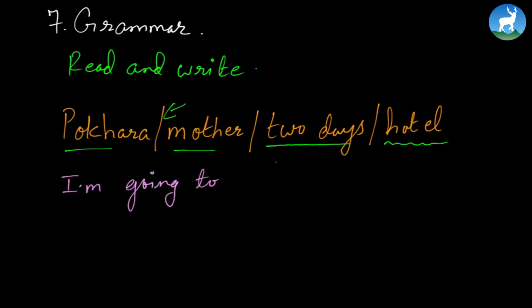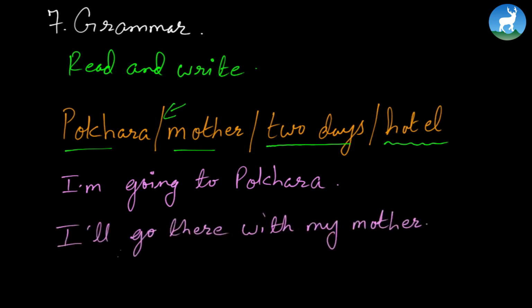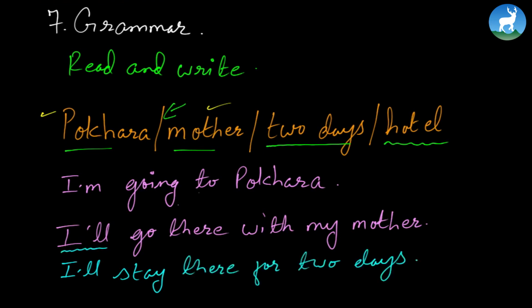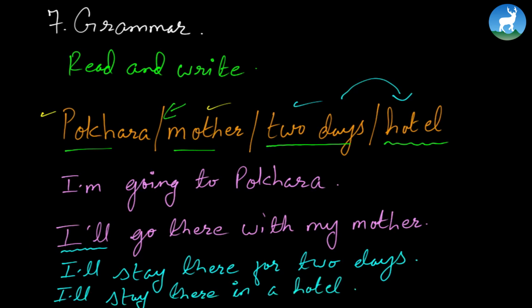I'm going to Pokhara. Now the second sentence says, I'll go there with my mother. See, now here, I'm going to Pokhara. I'm going there with my mother. Now next will be, I'll stay there for 2 days. It's talking about a future event. Here, present continuous, I'm going to Pokhara, and once he reaches Pokhara, he will. See, it's about the future tense, simple future in fact. I'll go there with my mother. So he's going there with his mother. I'll stay there 2 days, and see, 2 days is also here. And again, we'll have to connect this to the hotel. And finally, I'll stay there in a hotel. So see, it's pretty simple, so to speak.